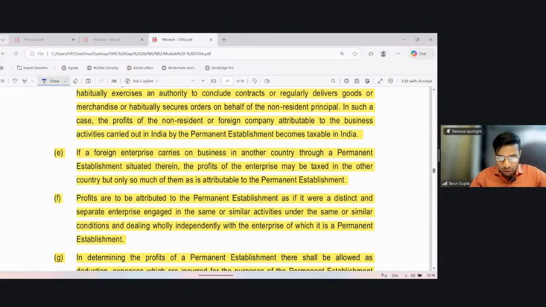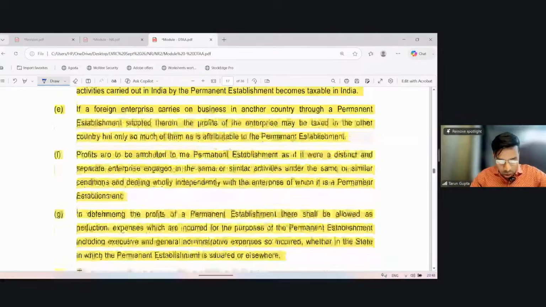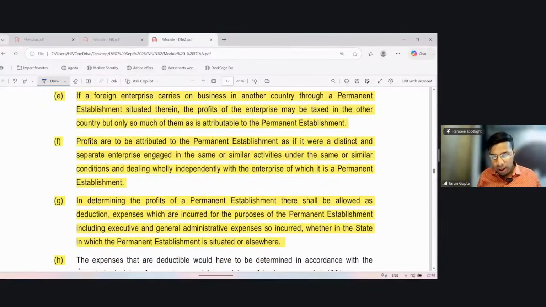If a foreign company carries on business in another country through a PE situated therein, the profits of the enterprise may be taxed in the other country, but only so much of the profit as is attributable to the PE. Profits are to be attributed to the PE as if it were a distinct and separate enterprise engaged in the same or similar activities under the same or similar conditions, dealing wholly independently with the enterprise of which it is a PE.